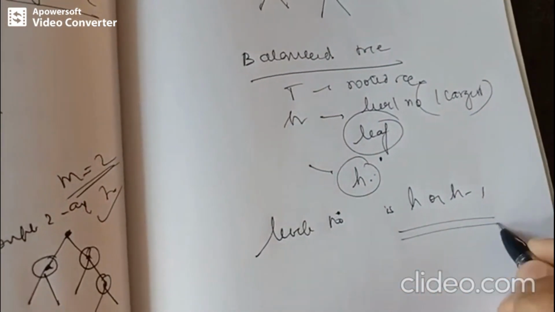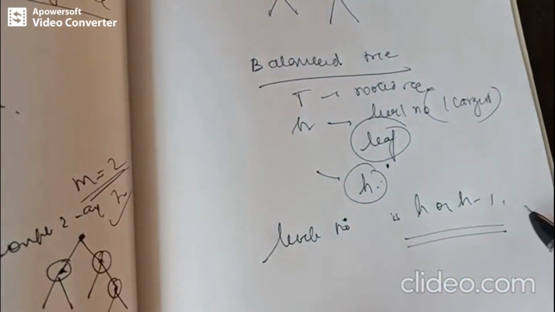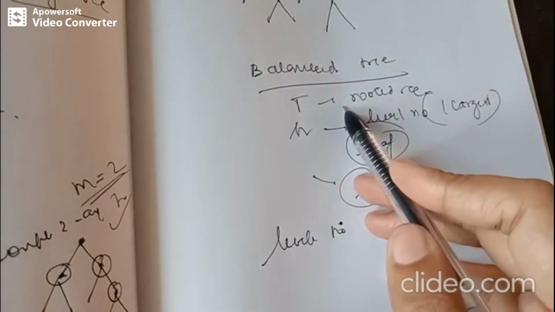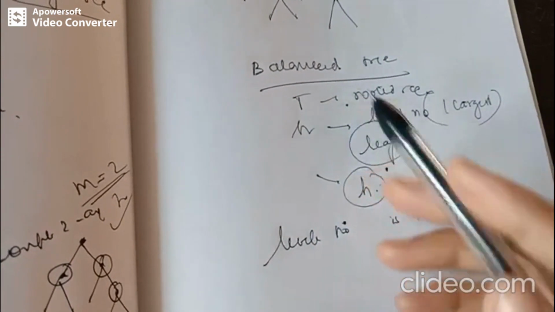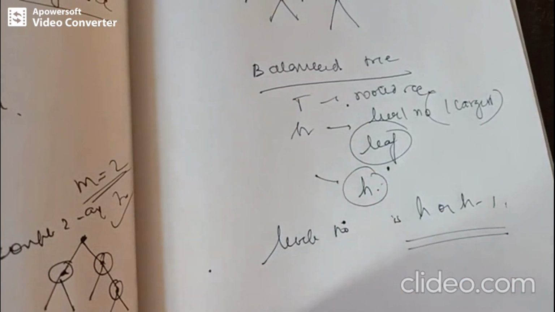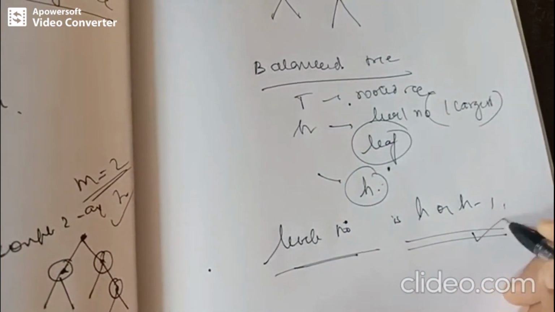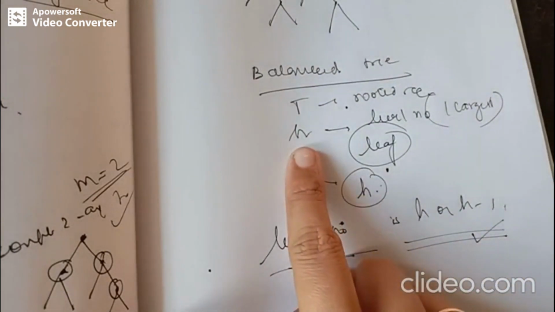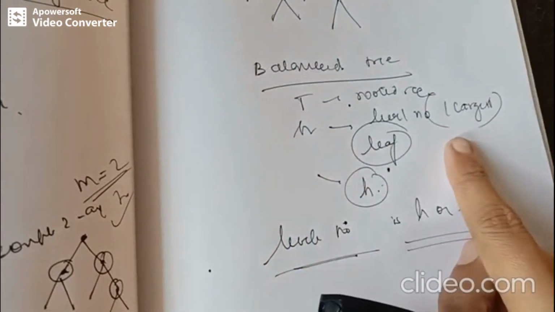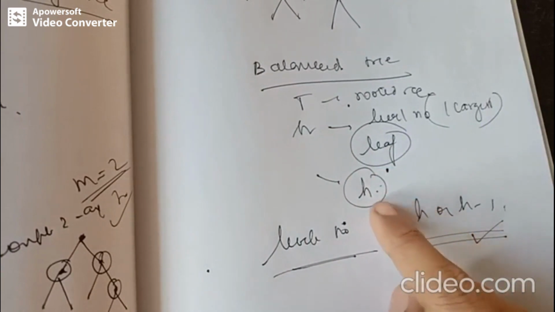So when this is the level number, we can say it is a balanced tree. So it should be a rooted tree first of all, and a rooted tree of height H is said to be balanced if the level number is H or H minus 1, where H denotes the largest level number achieved by a leaf.